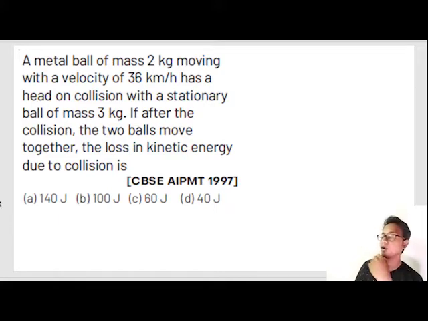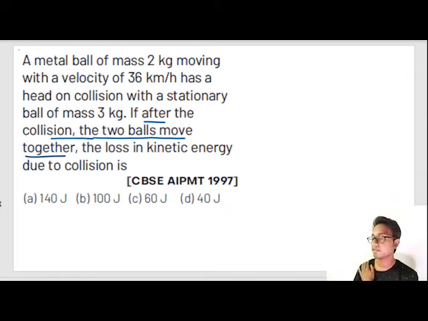A metal ball of mass 2 kg is moving with a velocity of 36 km per hour. It has a head-on collision with a stationary ball of mass 3 kg. If after collision the two balls move together, the loss in kinetic energy due to collision is? After collision, the two balls move together. So what is given in the question?